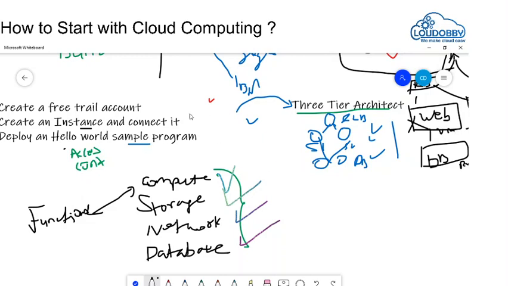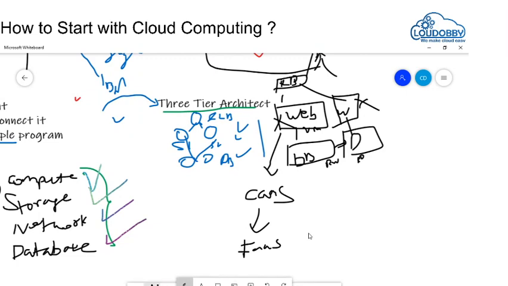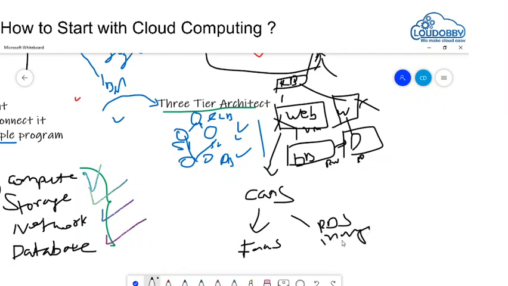Now try to create this three-tier with container as a service, then do the same replication with function as a service, then try to replace the database with RDS or a platform database or MongoDB, or explore different databases. Likewise, you can get hands-on practice.